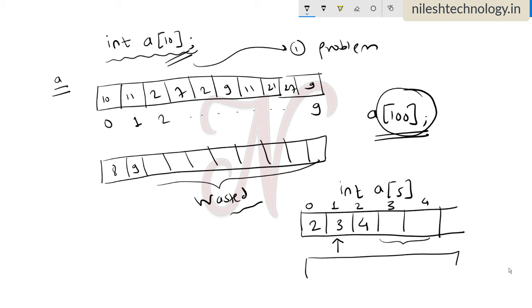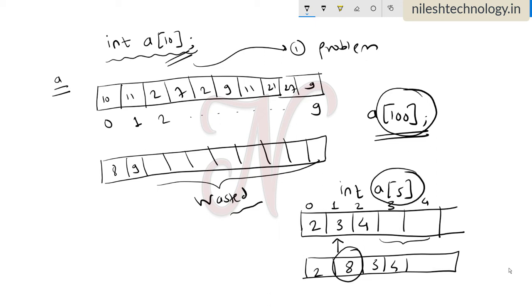So see here, after moving all these elements, one space is created. Then after that, you insert the new element. So this is a very time consuming process. Now here we consider only an array of size 5.